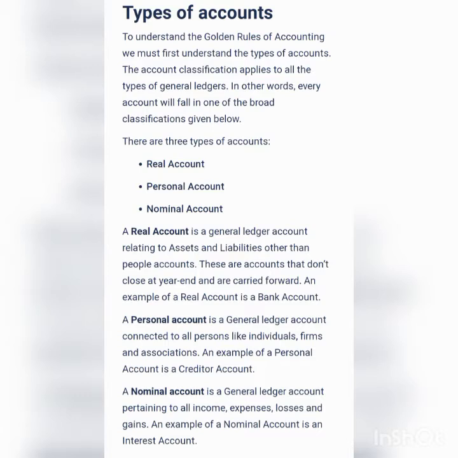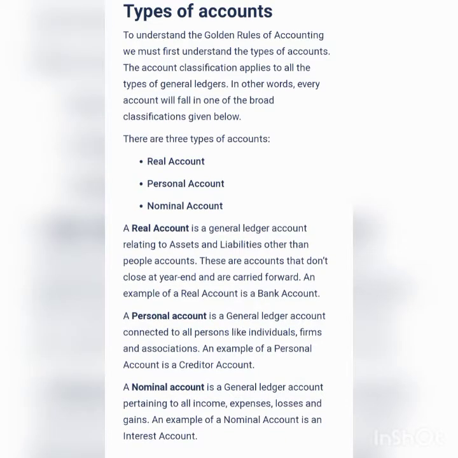Nominal account is a general ledger account pertaining to all incomes, expenses, losses, and gains. Examples of nominal account are interest account, commission account, advertisement account, rent account, salary account, etc.